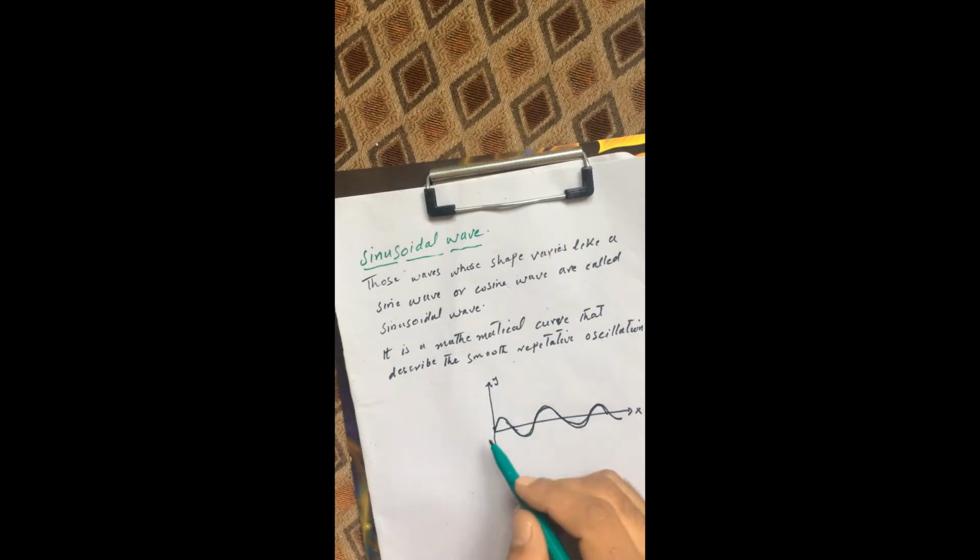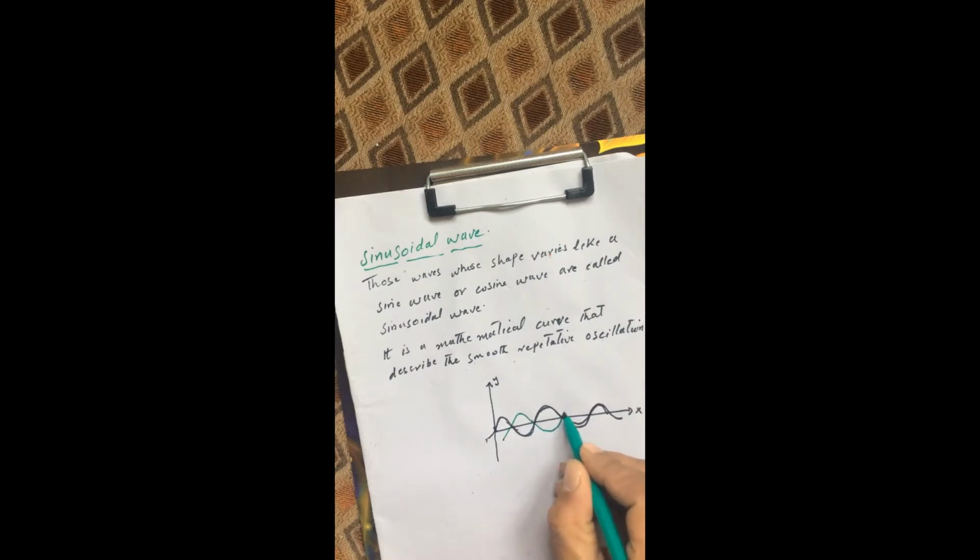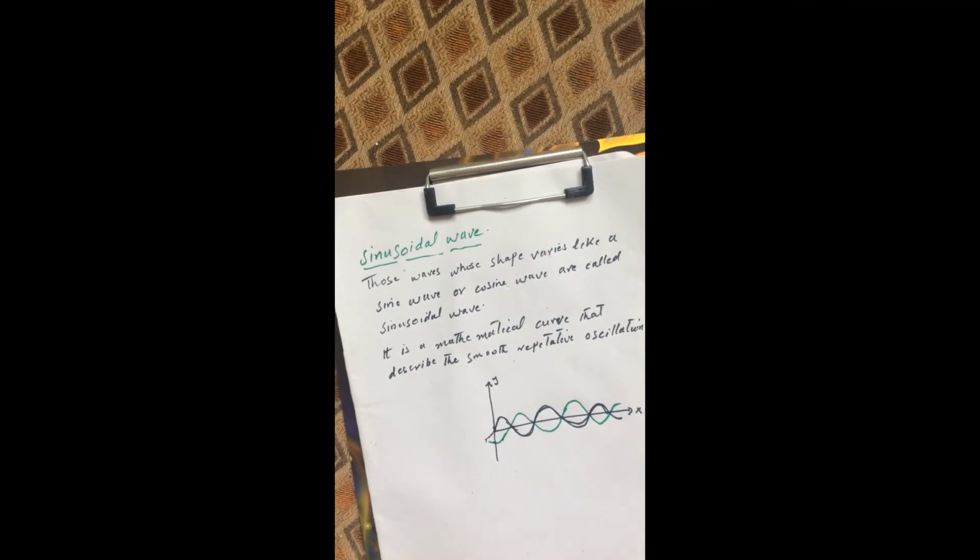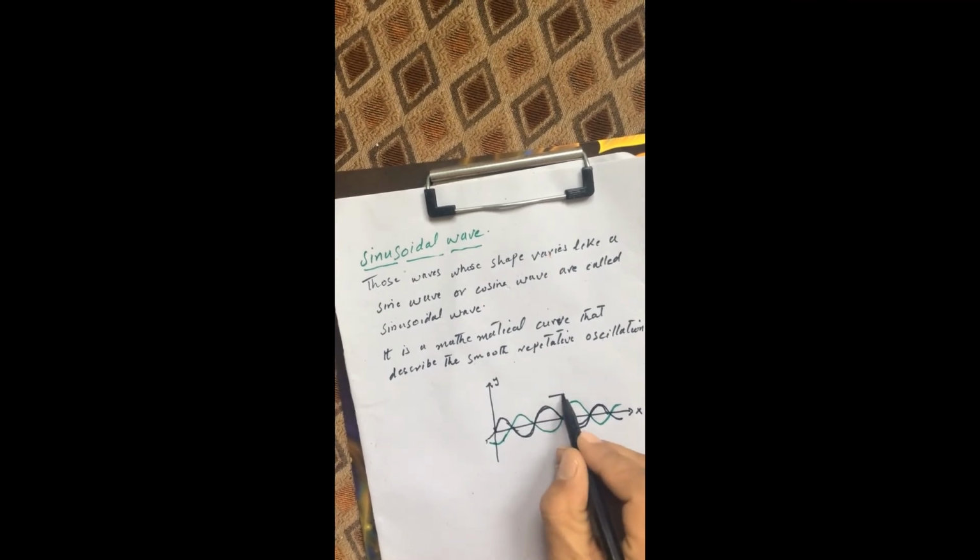After some later time, this point reached this point, so it behaves like this. This wave is moving in the forward direction with a constant velocity v.